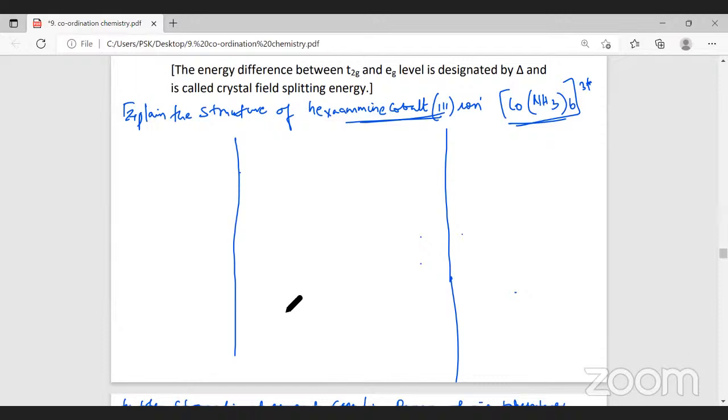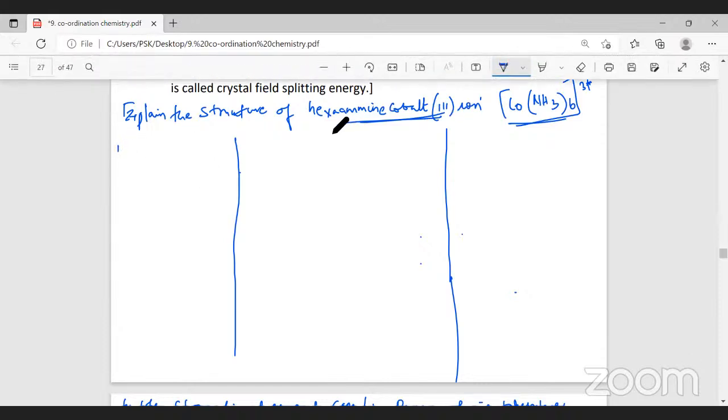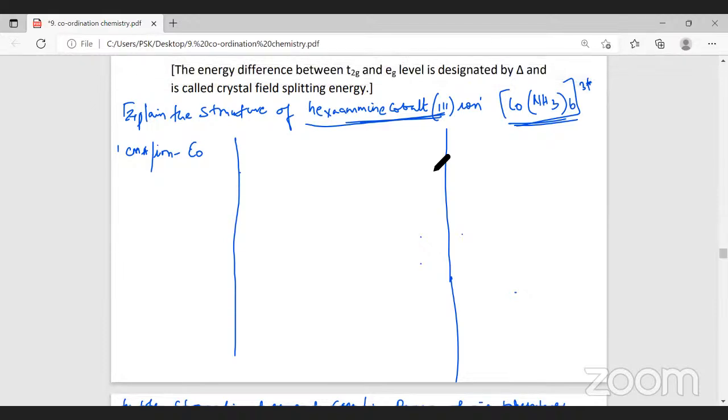Now, first point is, from the name of the complex ion or from the molecular representation, what is the central metal atom or ion? It is cobalt. Cobalt is the metal, right? Yes. The second point is, what is the atomic number of cobalt? The atomic number of cobalt is 27.